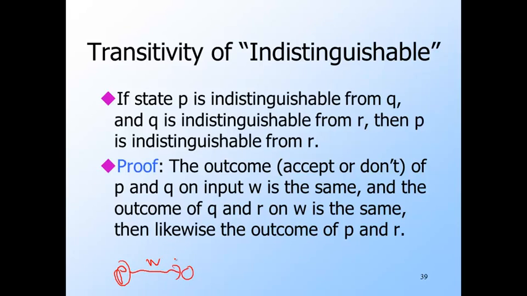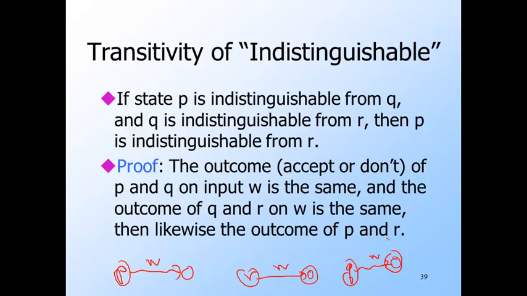So here's W leading P to a non-final state, and here's R, and on the same W it gets to a final state. But then W also distinguishes Q from either P or R. So here's Q, and W leads it to some state. Let's say that W leads Q to a final state.